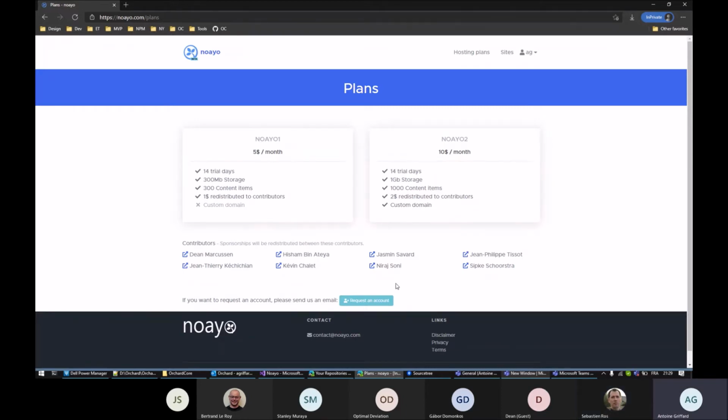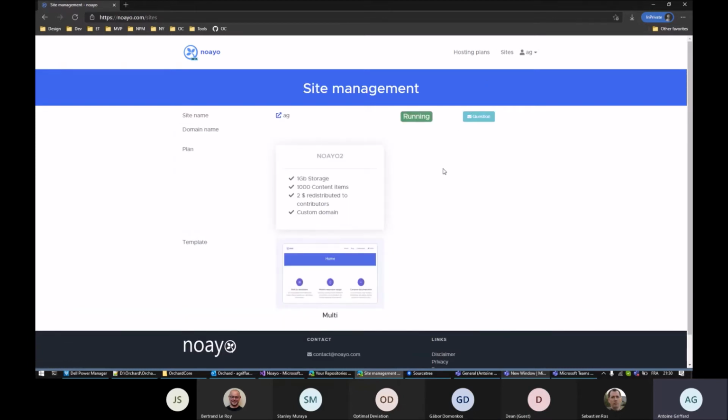Right now, if you want to request an account, you can send me an email to request a new account. When you are logged in, there will be a step to create your website. You have to specify your site name.